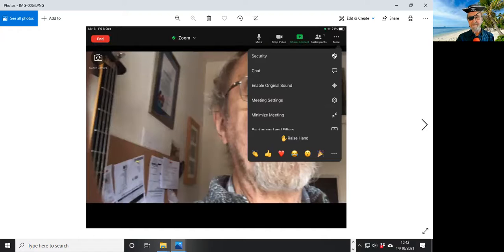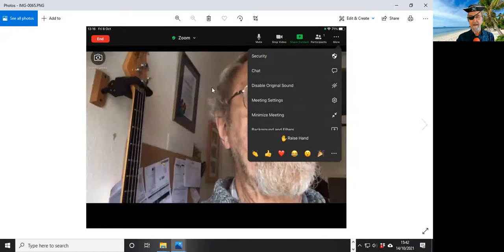In that case, click on the three dots again and you should see disable original sound. If that's showing, that's perfect. Don't touch anything else on the menu. Just click on the screen somewhere to clear it off. And that's it. Bob's your uncle. And we should be able to hear you beautifully loud and clear with your beautiful music.